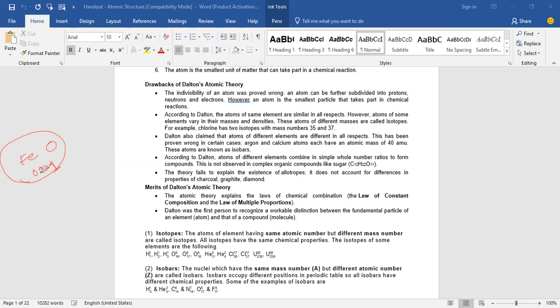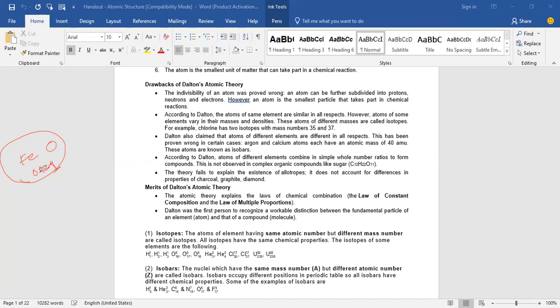But the important merit of the Dalton atomic theory is that it satisfies the three laws of chemical combination: the law of conservation of mass, the law of constant proportion, and the law of multiple proportion. And he is the person who gave the law of multiple proportion. John Dalton gave the law of multiple proportion.